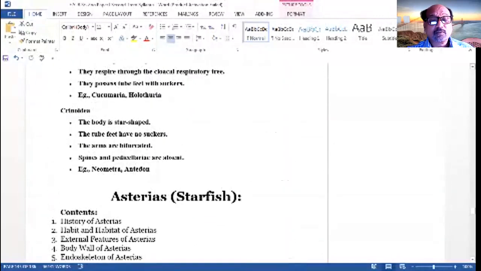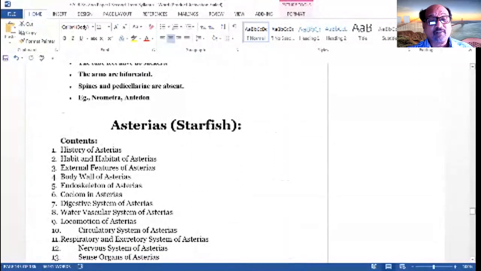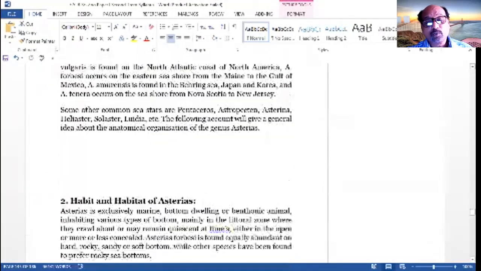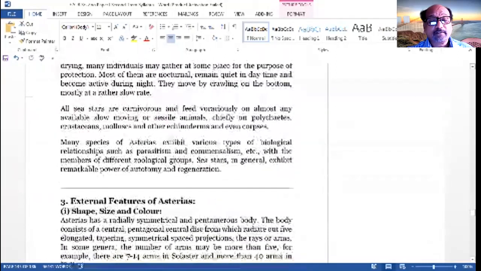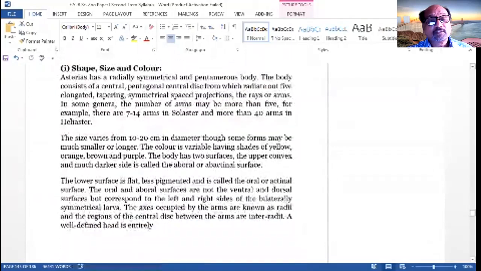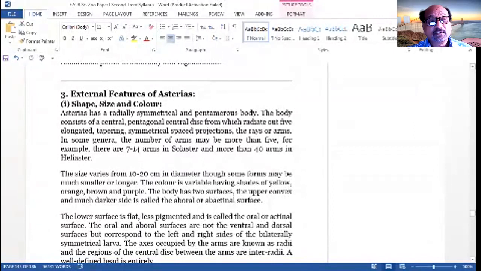Now the classification is there, including the phylum Echinodermata. Then the external features of Asterias: shape, size, and color.